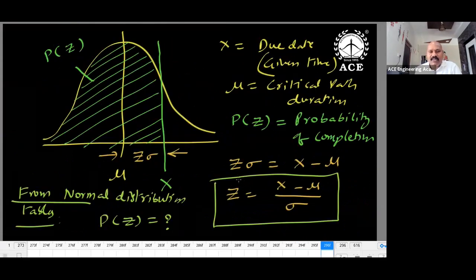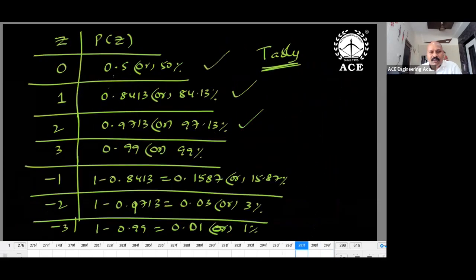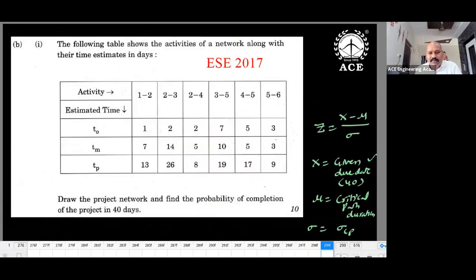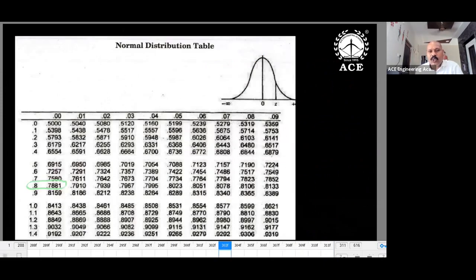Probability, how to get the probability? Z you have to calculate. Z is equal to x minus mu by sigma, and based on the Z value we can decide the probability. A table is generally provided to us. I'll show one example so that you can understand how the table is given. It gives cumulative probability, from here to here, this shaded portion.